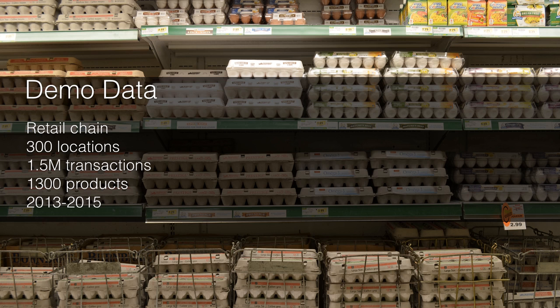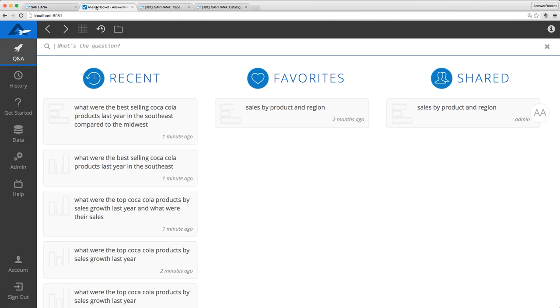Our demo dataset is based on a national retail chain with 300 stores. We have 1.5 million transactions between 2013 and 2015 for 1,300 products. To ask questions in AnswerRocket, I simply start typing my question into the search box.